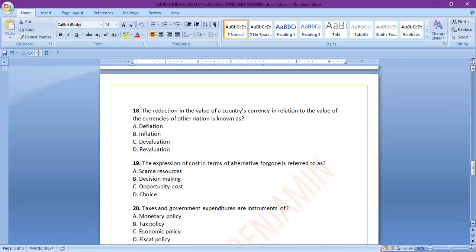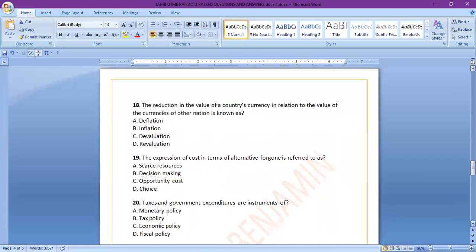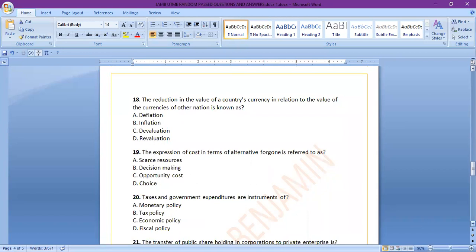All right, we're making progress. Number 18, the reduction in the value of a country's currency in relation to the value of the currencies of other nations is known as A, deflation, B, inflation, C, devaluation, D, revaluation. So what's the answer here? The answer here is what? Devaluation. You all know.